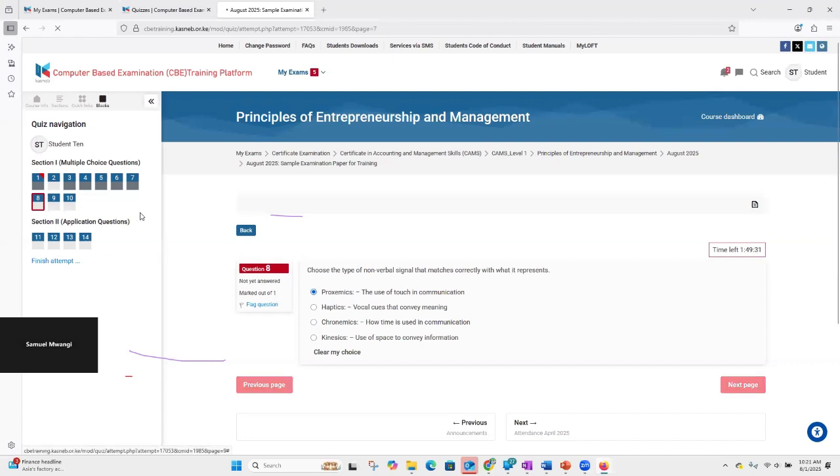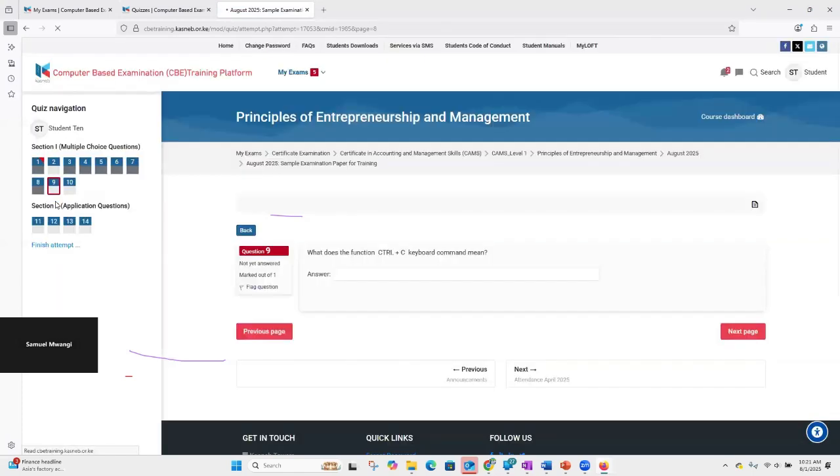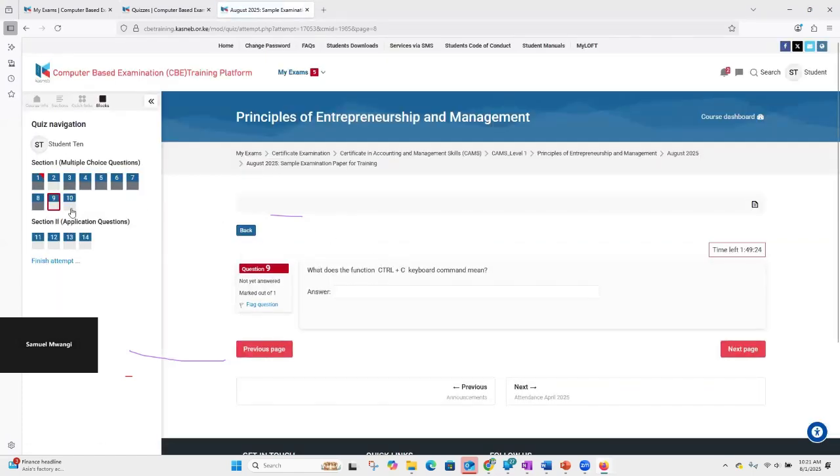So I've selected, and I'll finally jump to question number 10. Let's see what's on question number 9. Good. So we go to question number 9, which is a little bit different from what you have encountered. It asks, what does the function Control C keyboard command mean? And I believe you all know the answer to this. What does Control C mean?